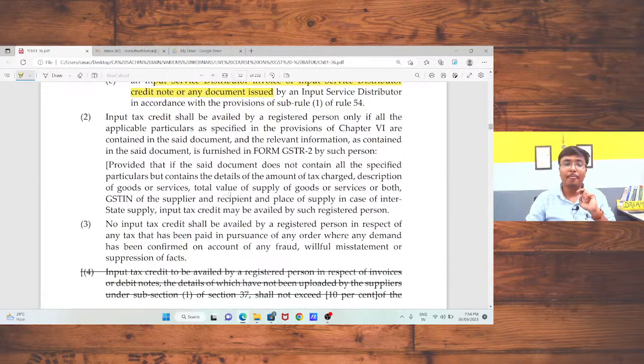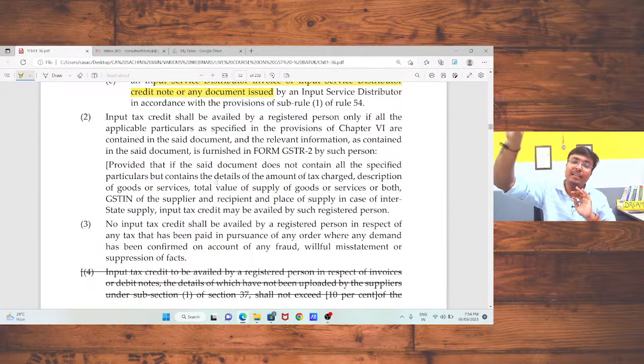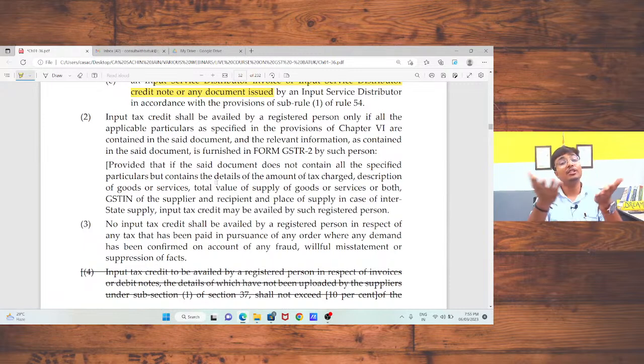Okay, sir. Now there are certain mandatory requirements on the invoice, that those fields should be there on the invoice. That means there is a requirement that the HSN code should be on the invoice, the taxable value should be on the invoice, GST and the invoice value, the CGST, SGST, the description will be on the invoice. So if any part is missing, then at the time of departmental audit, at the time of business audit, the department will argue that there is no mandatory field available in the invoice, hence you are not eligible to take the input tax credit. So how can we argue at that time?